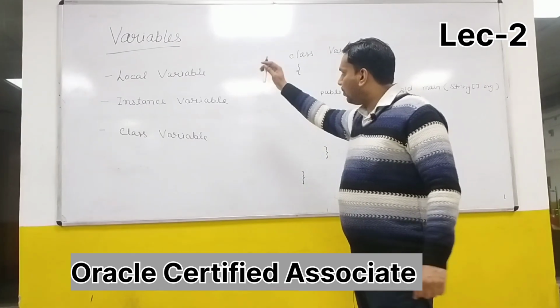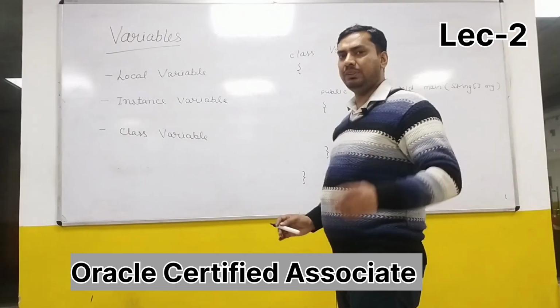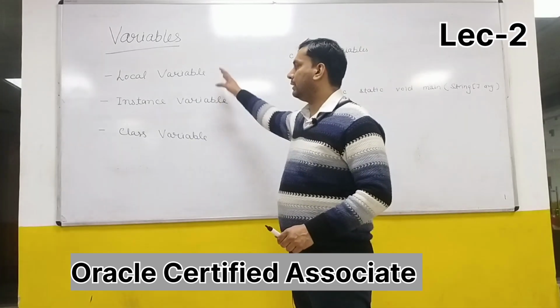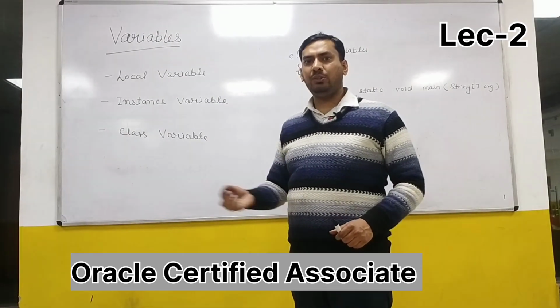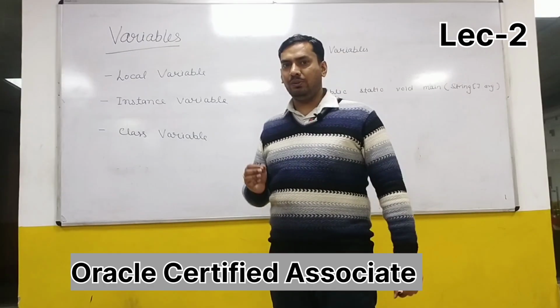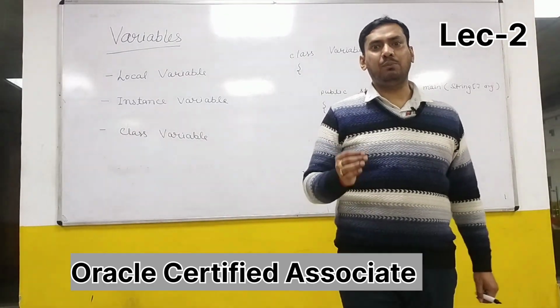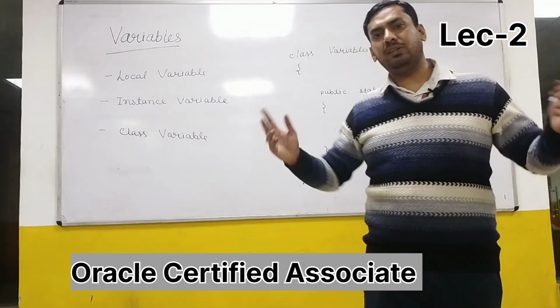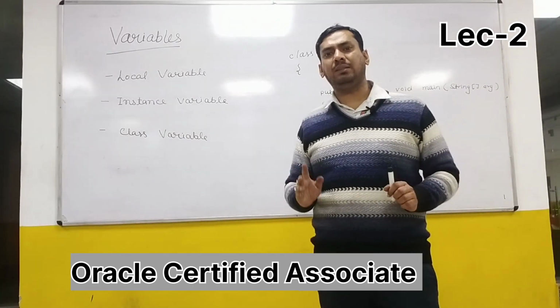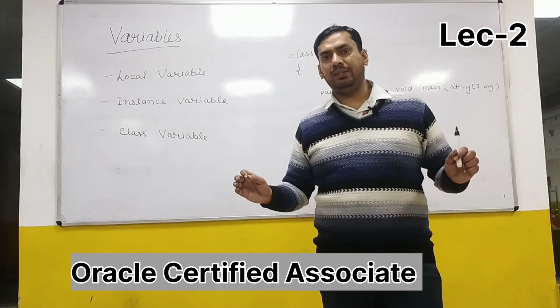Now we'll be talking about the variables. In Java, we have three types of variables. The first one is the local variable. To be very honest, the local variable is the most common one, and the majority of you feel that it is something you already know.